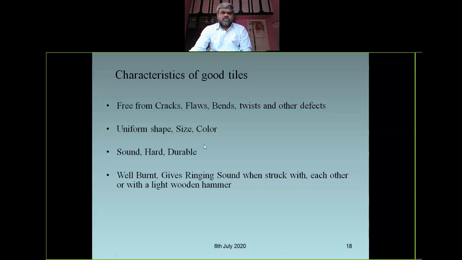Right. So uniform shape and size, sound and hard, durable. Well burnt gives a ringing sound when struck with each other or with a light wooden hammer. Okay.